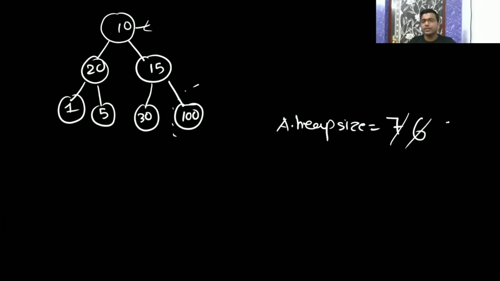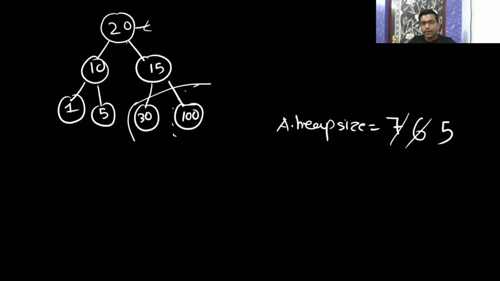Then I will reduce the heap size by 1. Now the heap size is reduced by 1. Now this is not going to be considered. Now you are getting 10 here. Now again you are calling maxify here. So 20 will come here and 10 will come down. It will be 20, it will be 10, and now it's a max heap only.